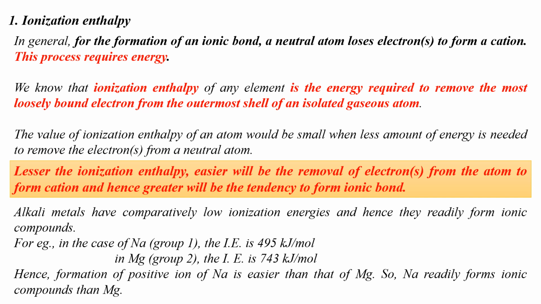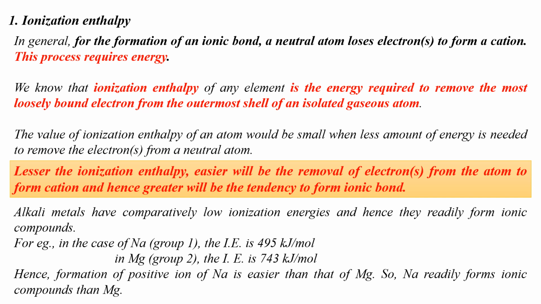For example, alkali metals have comparatively low ionization energies, and hence they readily form ionic compounds. In the whole of the periodic table, if you compare the ionization energy values of all the elements, you will find that alkali metals have the lowest ionization energies. This is because they readily form ionic compounds.